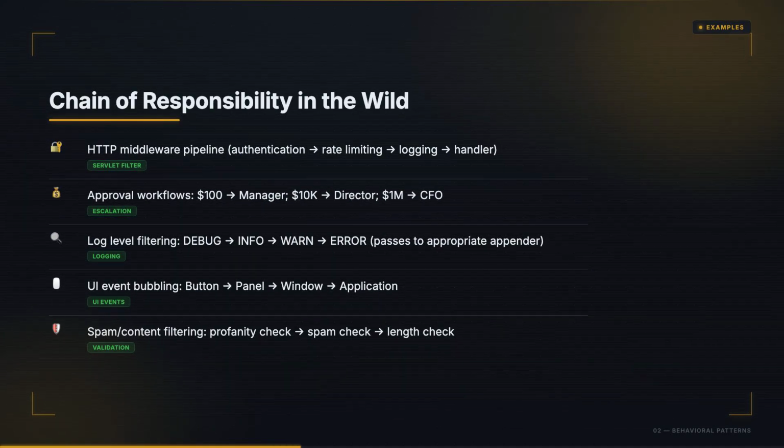HTTP middleware stacks, Spring filters, Express middleware, servlet filter chains. Each filter can inspect the request, modify it, stop it, or pass it on. The chain is wired in configuration, not buried in business logic. Support ticket escalation is another clean example. Level 1 handles simple issues and passes the rest to Level 2, which passes hard ones to engineering. Each handler has a threshold. The escalation logic lives in the chain, not in the caller.